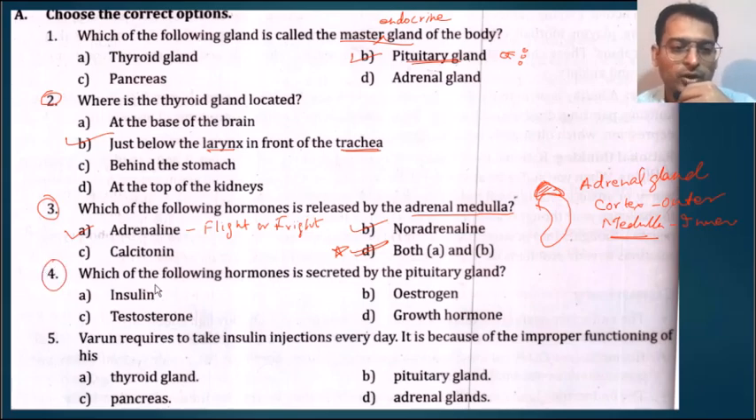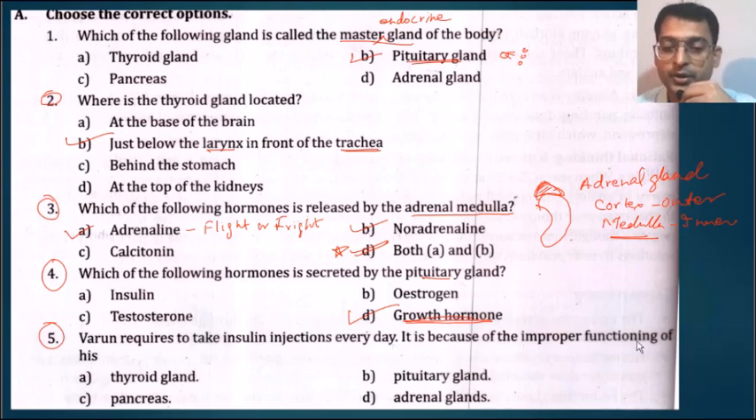Which of the following hormones is secreted by the pituitary gland? This should be an easy answer. That is the growth hormone. The pituitary gland, as you know, is the master endocrine gland, and it also secretes the growth hormone, which is going to regulate the growth of the body. That is important.